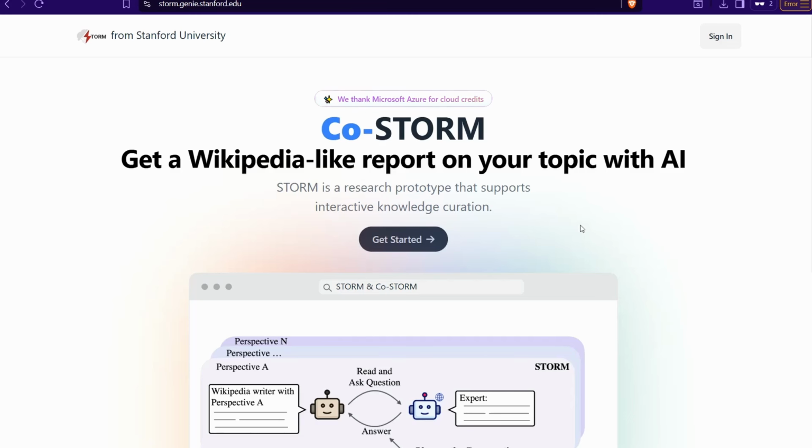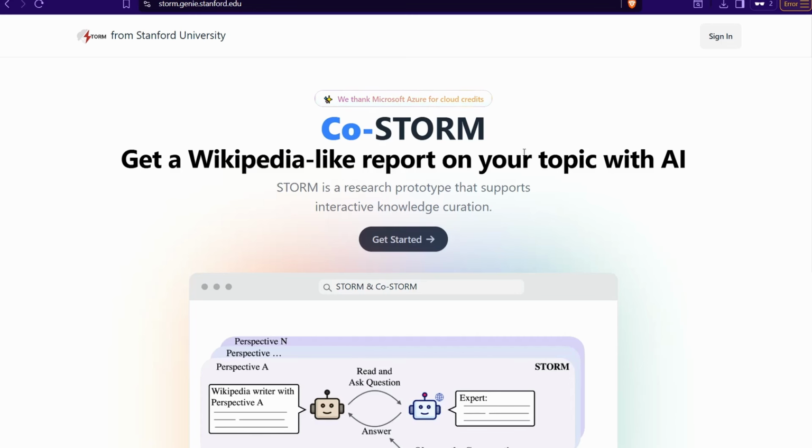And the first tip in today's video, just head over to this amazing website that says storm.genie.stanford.edu. This amazing website belongs to Stanford University and enables you to generate high quality articles in the same style as Wikipedia ones. As you see here, Storm: get a Wikipedia-like report on your topic with AI. Any topic you are interested in, like coaching, art, history, and the like.